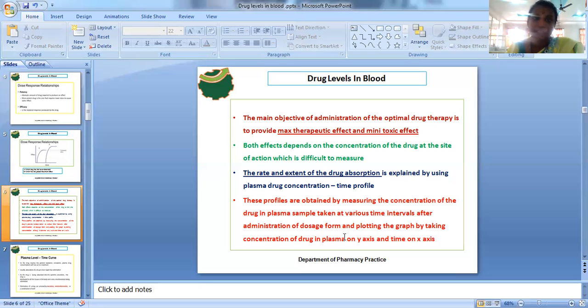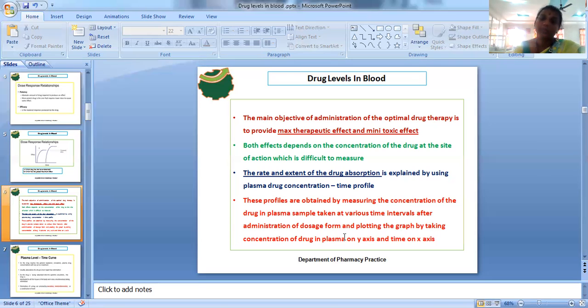Simply, how can you determine it? In simple words, first of all, that particular drug in the appropriate dosage form has to be administered to the respective patient. The samples have to be withdrawn at various time intervals after that administration. After the samples are taken, the drug concentration has to be measured with respect to the time interval.